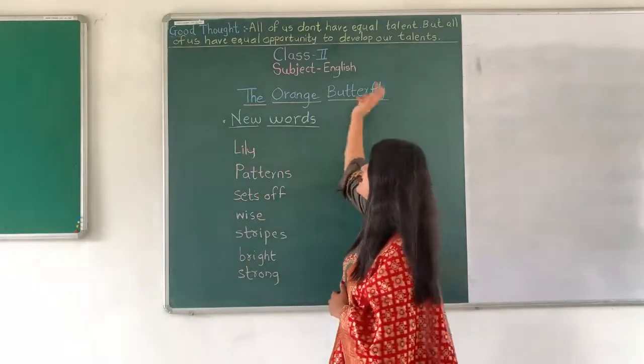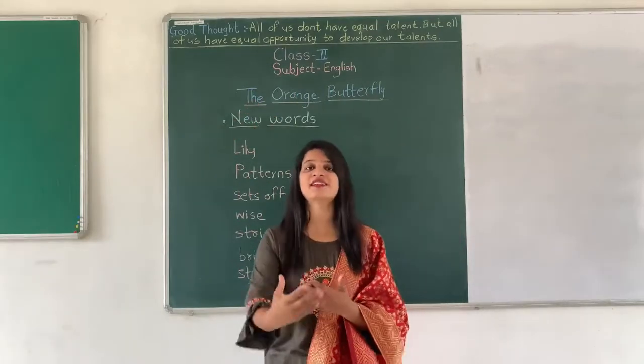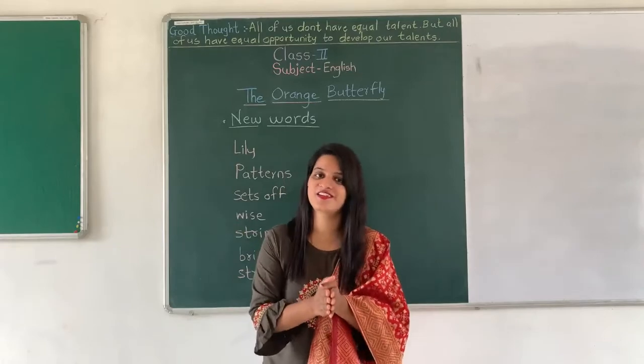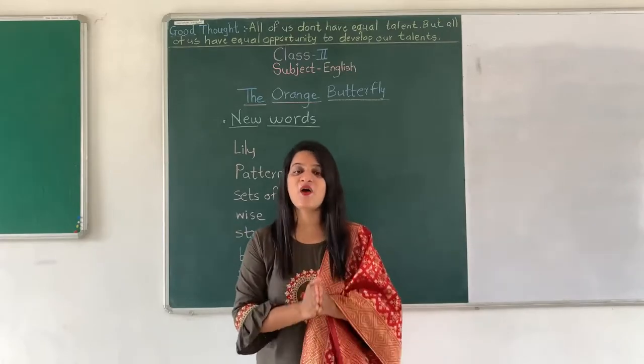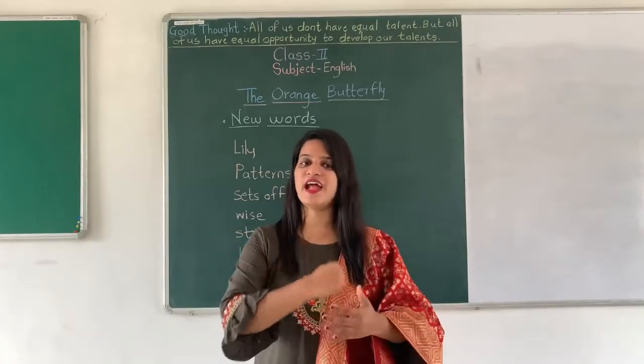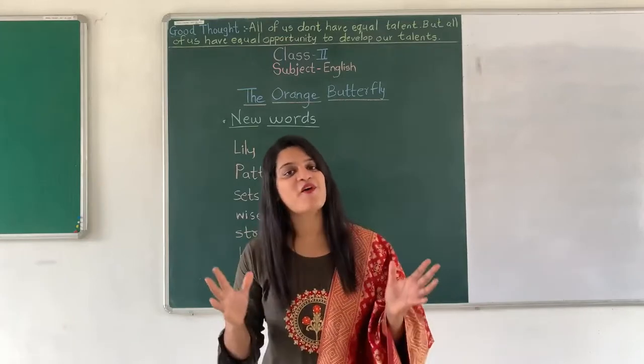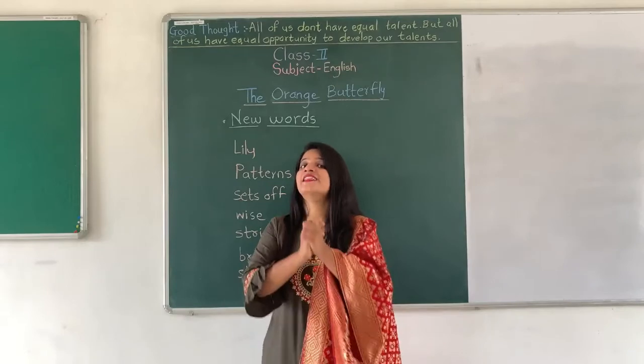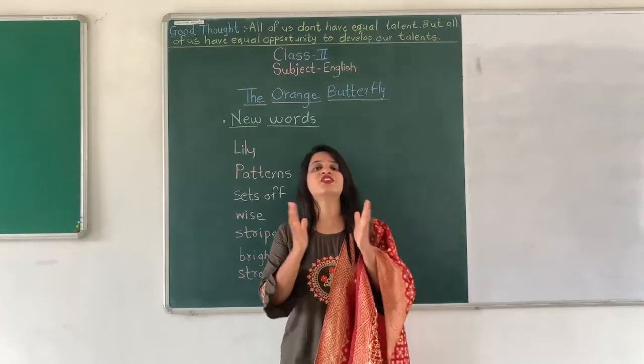Now, from the title itself, you will understand that the butterfly is of orange color. Okay. Now, I'll tell the story of that butterfly. So, the name of the butterfly was Jiggy. What was the name of the butterfly? The name of the butterfly was Jiggy.